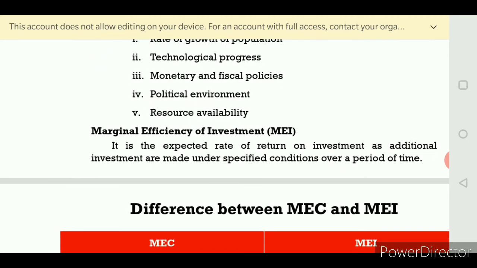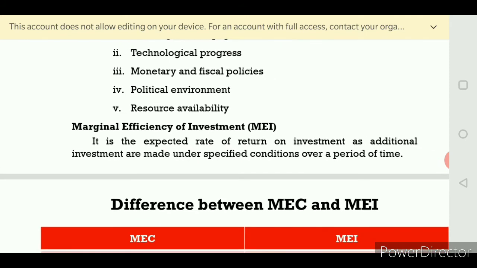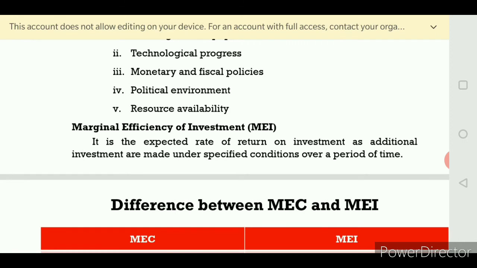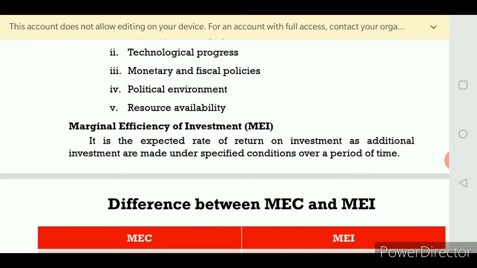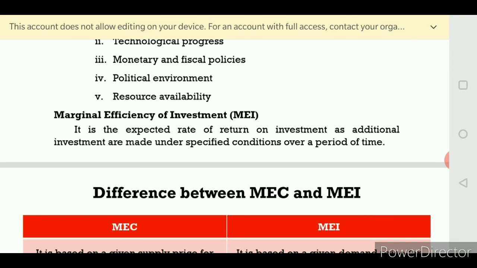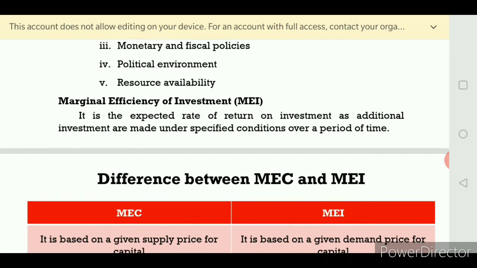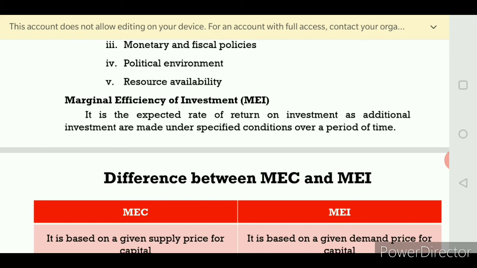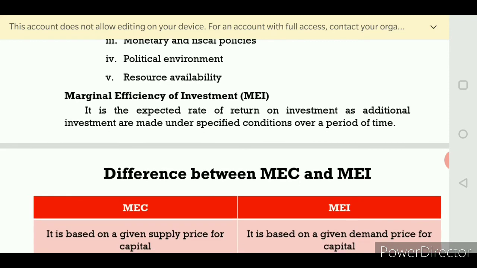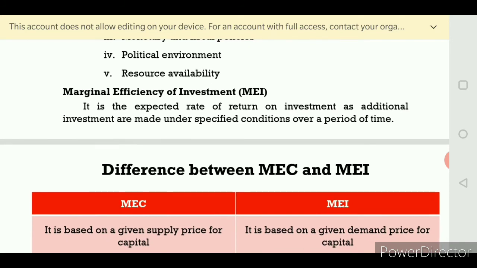Okay. Next we come to know about the marginal efficiency of investment. It is the same as marginal efficiency of capital; here they are explaining the same thing. It is the rate of return on investment when additional investments are made under specific conditions over a period of time. If additional investment is added, what happens to the expected returns? Those returns mean profit. If I am investing 1 lakh, what will be my profit? If I invest 2 lakhs, with 1 more lakh added, what will be my additional profit? This is called the marginal efficiency of capital.